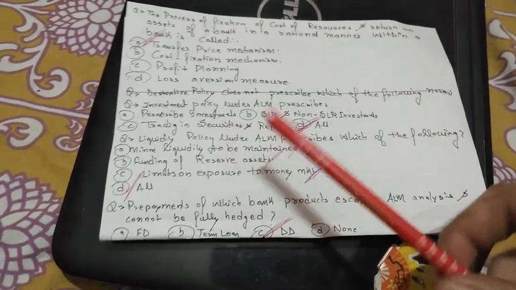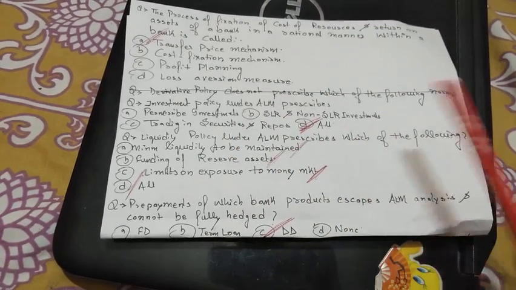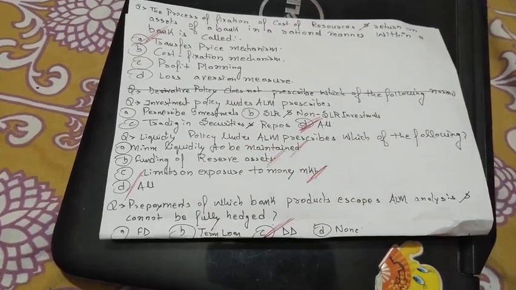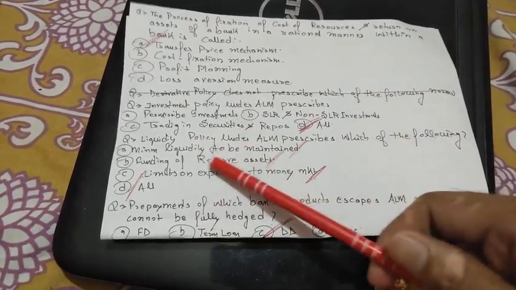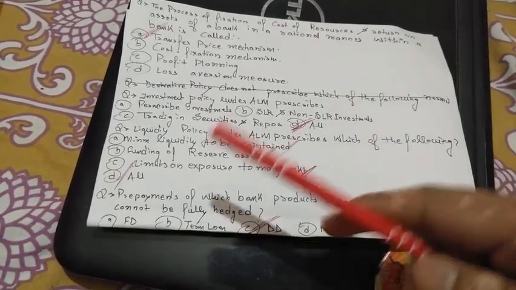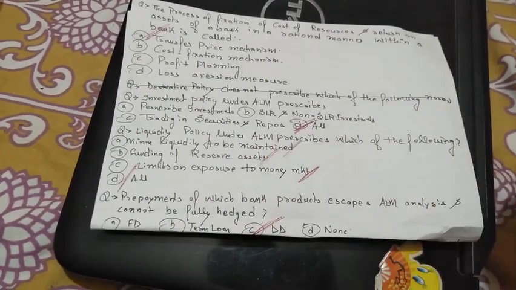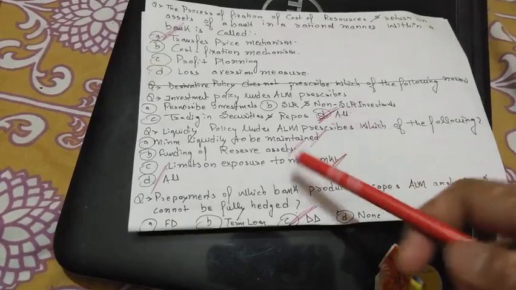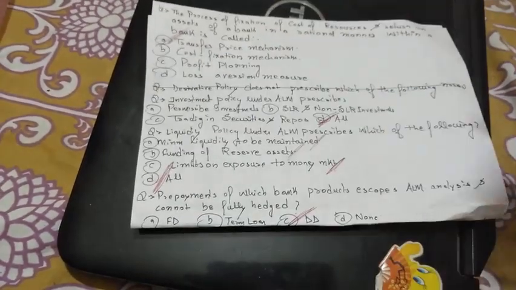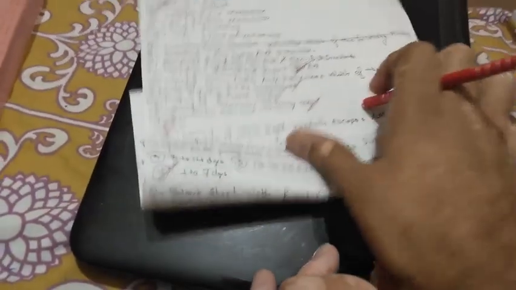Next question, liquidity policy under ALM prescribes which of the following? Liquidity policy means how the liquidity is maintained in the bank. Minimum liquidity to be maintained. Yes, this is true. Next option, funding of the reserve assets. Yes, this one is also true. Next option, limits on the exposure to the money market. Yes, this one is also true. So the option D is all of the above. That is correct as far as the liquidity policies are concerned.